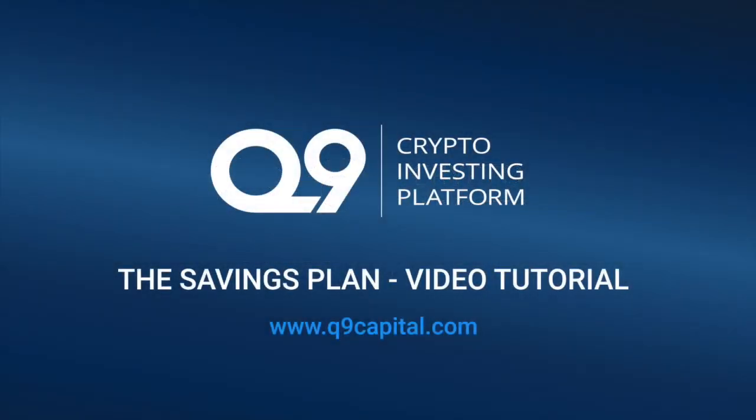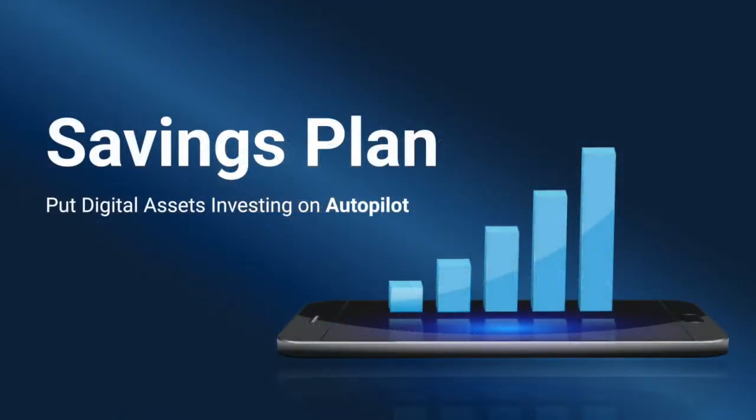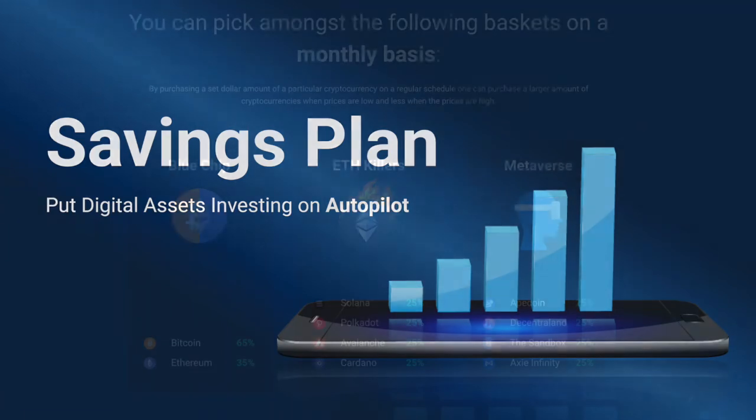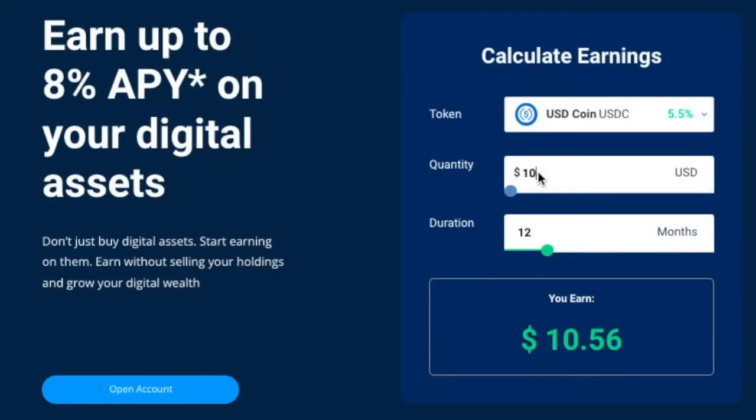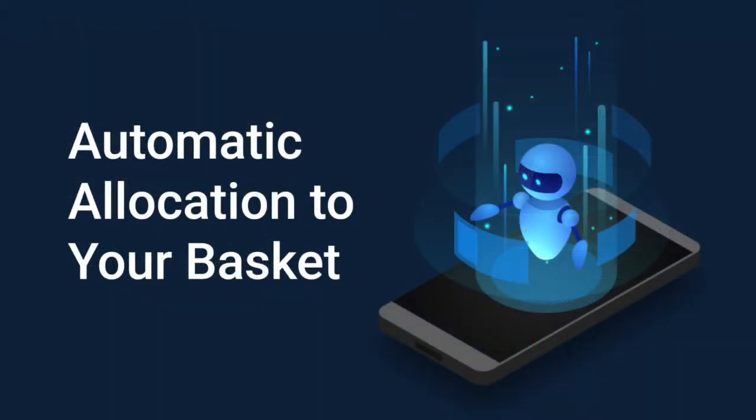show you how to place a savings plan order. The savings plan is a dollar-cost averaging product that deploys your capital into a diversified basket of cryptocurrencies over time. A lump sum is allocated to earn upfront, and a portion is drawn down periodically into your chosen investment basket.